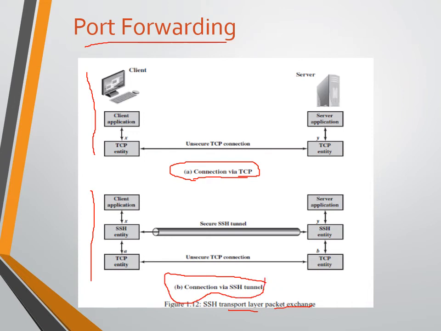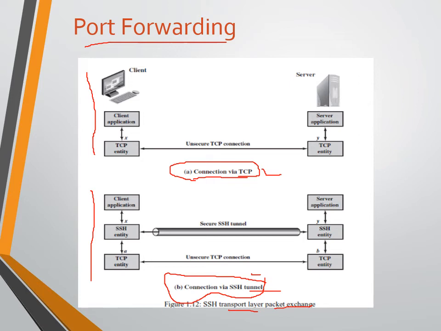So over TCP we have implemented an SSH tunnel. Since TCP is not so secure, we are adding one more security level, that is the secure shell SSH tunnel, for security purposes.